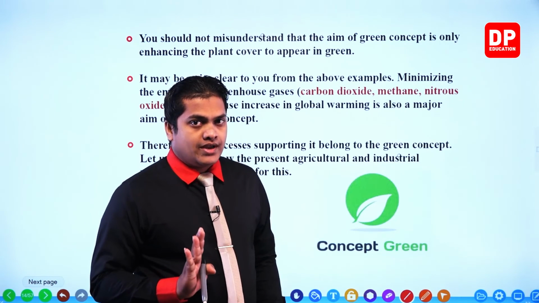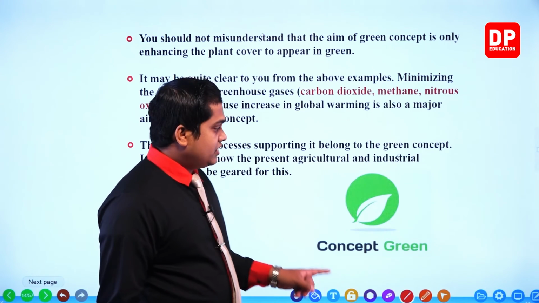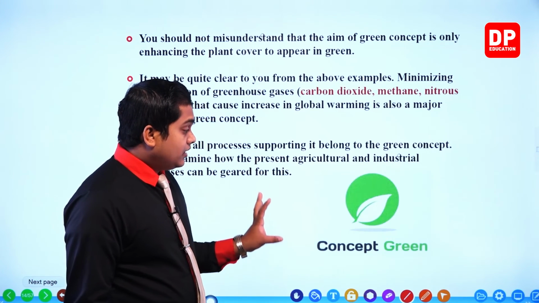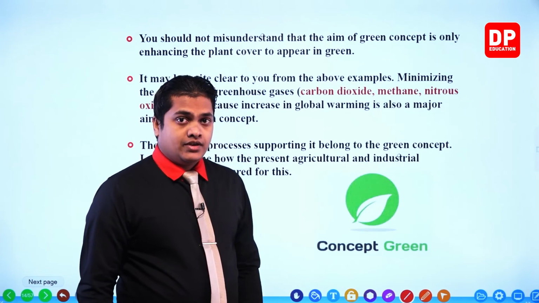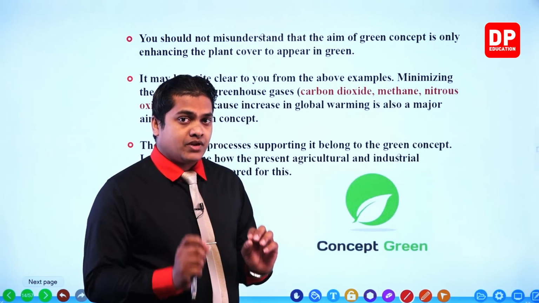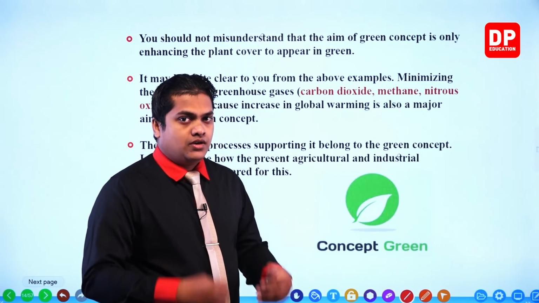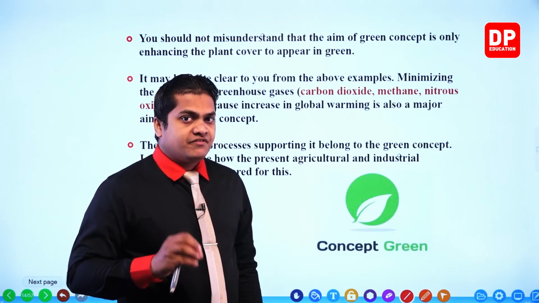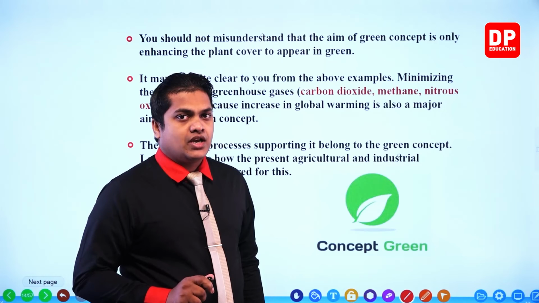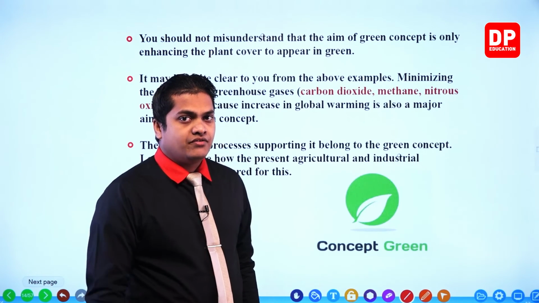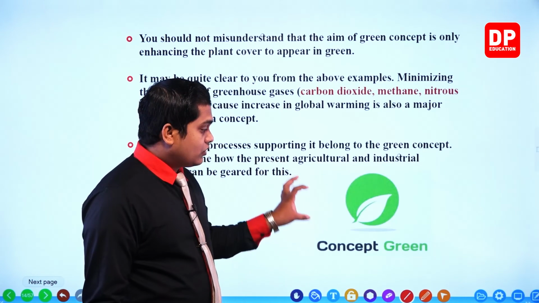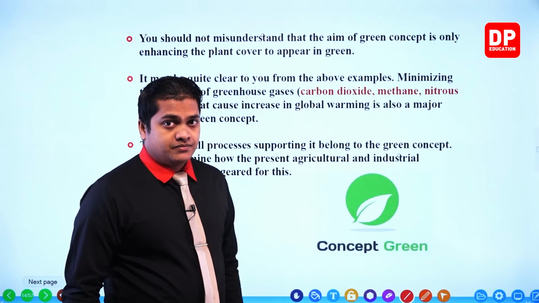So I think you got a good idea about the green concept thing. So here you can observe another logo, right. This logo is going to represent the concept green. So if you can identify this, that means, my dear children, that particular building or that particular premises is going to follow the green concept model. That means they have used different kinds of policies and methods in order to reduce the emission of greenhouse gases and other toxic substances to the environment, and they have minimized the environment pollution. So this is the symbol or the logo for the green concept, right?